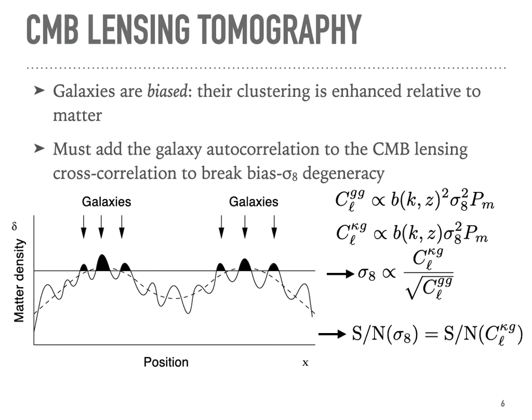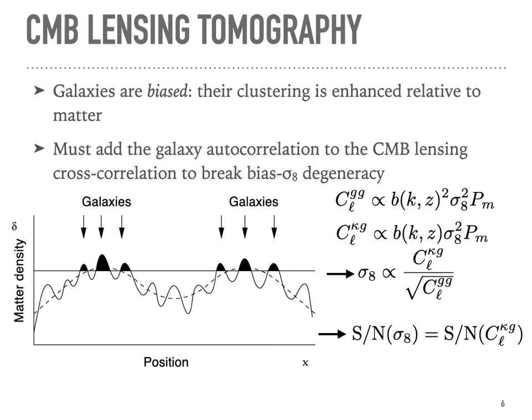Now, it turns out that we can define galaxy samples with a very high number density and low shot noise, and therefore we can measure the galaxy autocorrelation with quite small error bars. In contrast, the CMB lensing cross-correlation is limited by reconstruction noise in the CMB lensing maps, and so it generally has higher error bars than the galaxy autocorrelation. What this means is that the signal to noise of sigma 8 is going to be equal to the signal to noise of the lensing galaxy cross correlation.